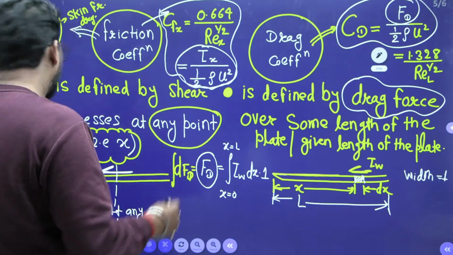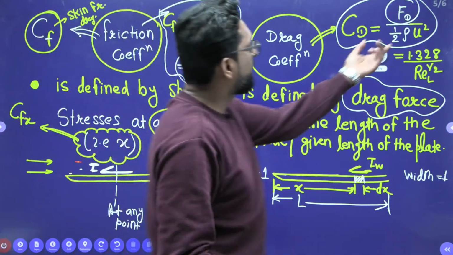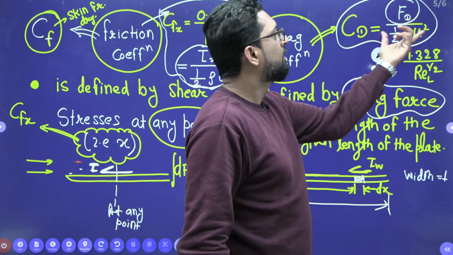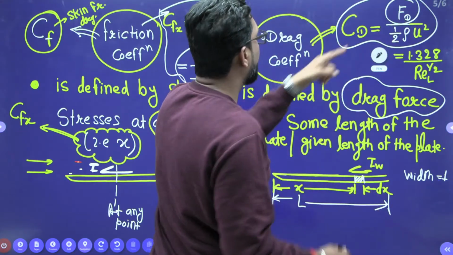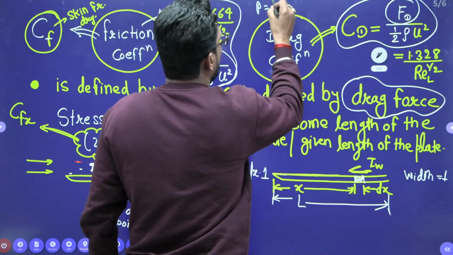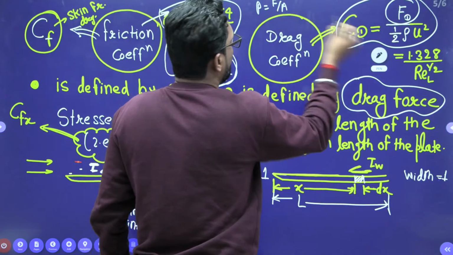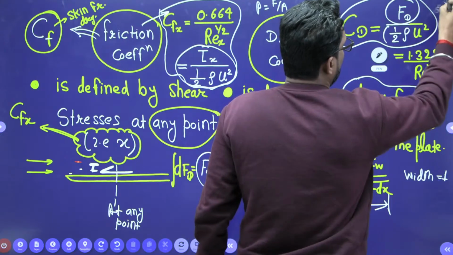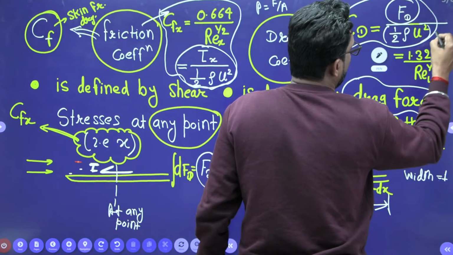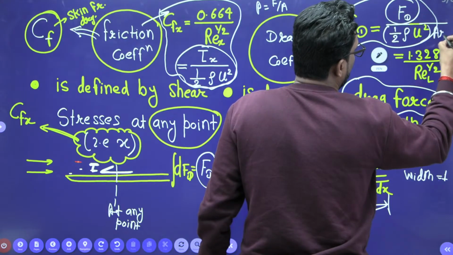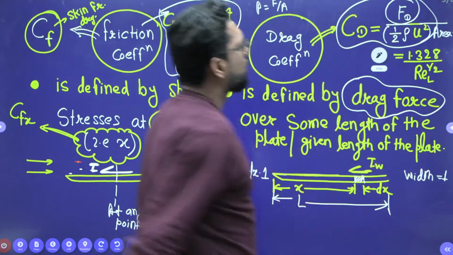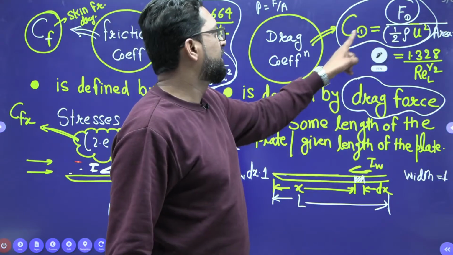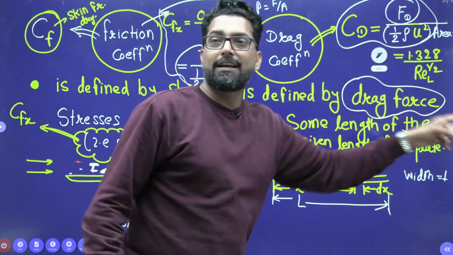Oh, there is a little bit of mistake here. See, this is a pressure unit, na? So pressure is force upon area. So we multiply here area also, beta. So if you calculate the drag force, C_D into half rho u square into the area which is selected.